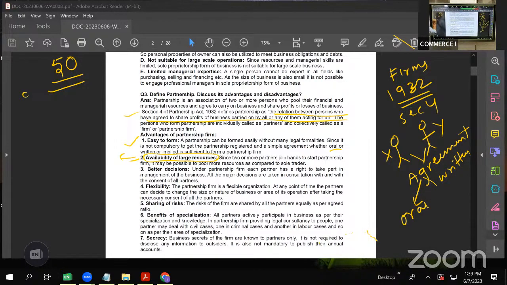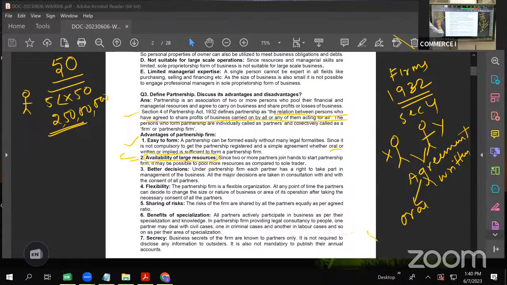Suppose each person invests, let us say, 5 lakh rupees. I'm just giving an example. It is not necessary that every partner should have the same capital. I'm just taking an average. Suppose each partner invests 5 lakhs, 50 times 5 is 250 lakh rupees. Convert into crores: 2 crore 50 lakhs. They can have a capital of 2 crore 50 lakhs. With this, they can start a comparatively bigger business than a proprietorship, no? So that is why it is said that there is availability of large resources.